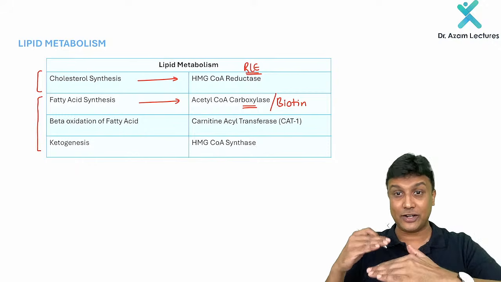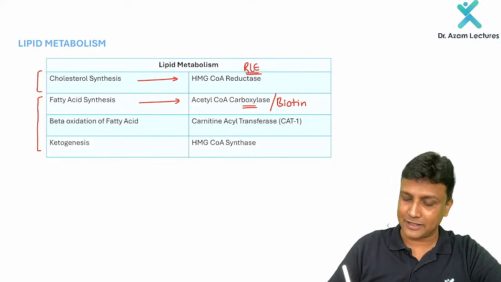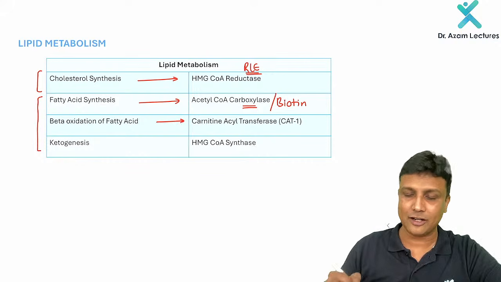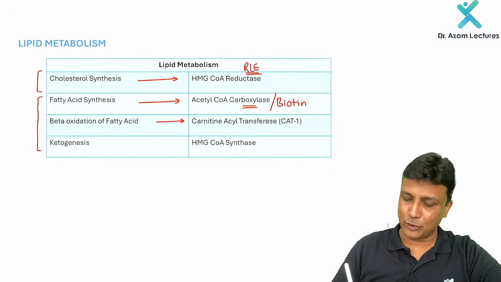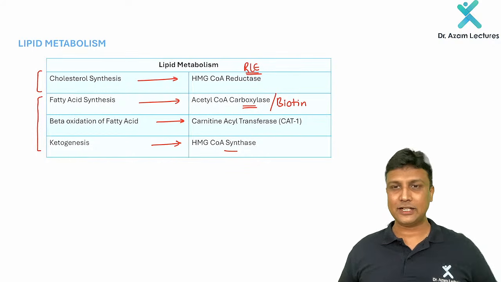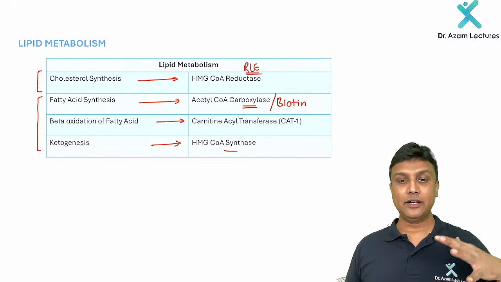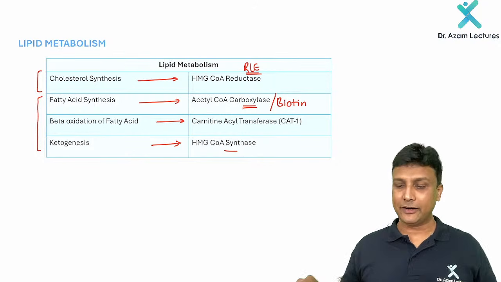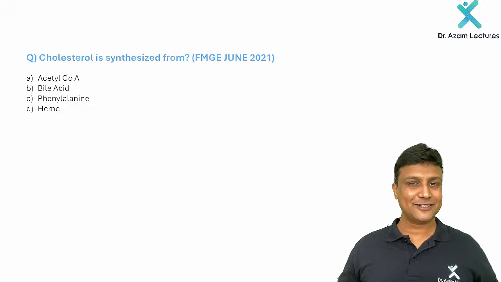Now after that, beta oxidation of fatty acid. This is about degradation, sir. For beta oxidation of fatty acid, what is the rate limiting enzyme? That is CAT1, carnitine acyl transferase 1. CAT1 will be the rate limiting enzyme here. And finally ketogenesis, it will be HMG-CoA synthase. Ketone body formation, HMG-CoA synthase. So these are all the pathways in lipid metabolism, and you have to remember their rate limiting enzymes here, sir. Fine.